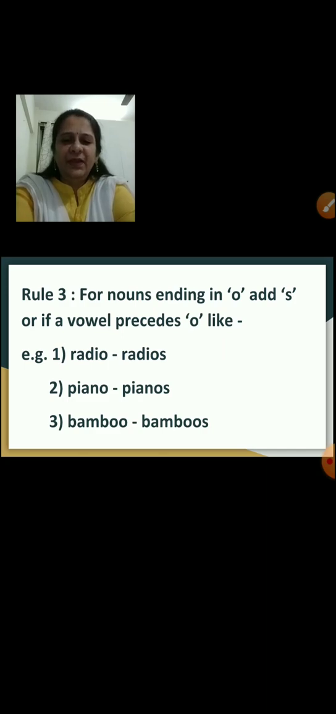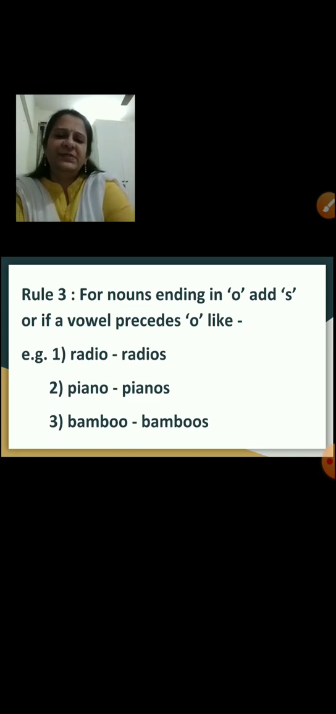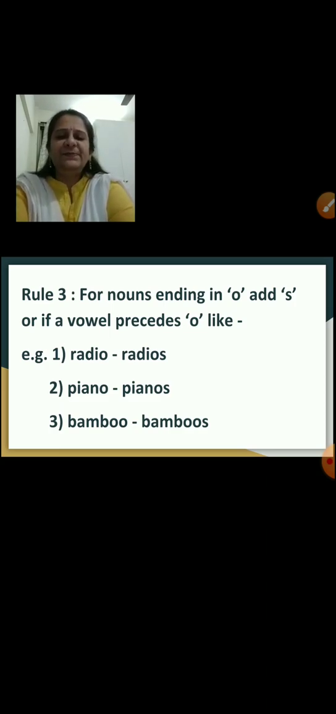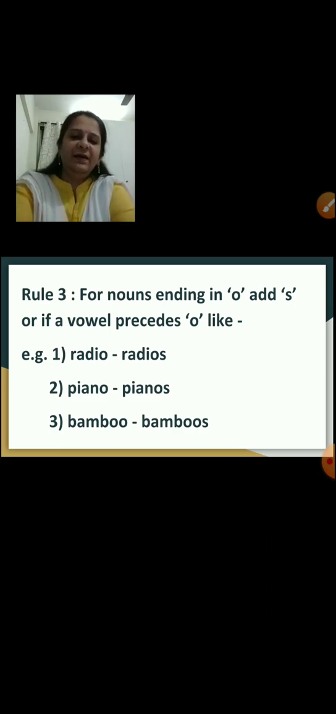Rule number 3, for nouns ending in o, add s, or if a vowel precedes o. Precedes means another vowel comes before it. Okay, precedes means it comes before. For example, radio. So i is preceding o. i is again a vowel.